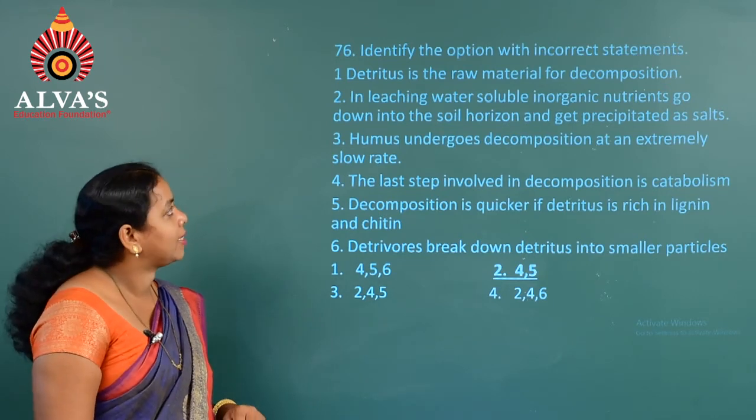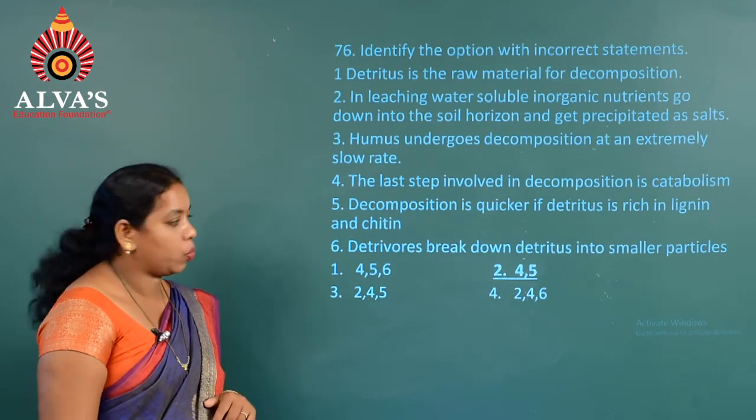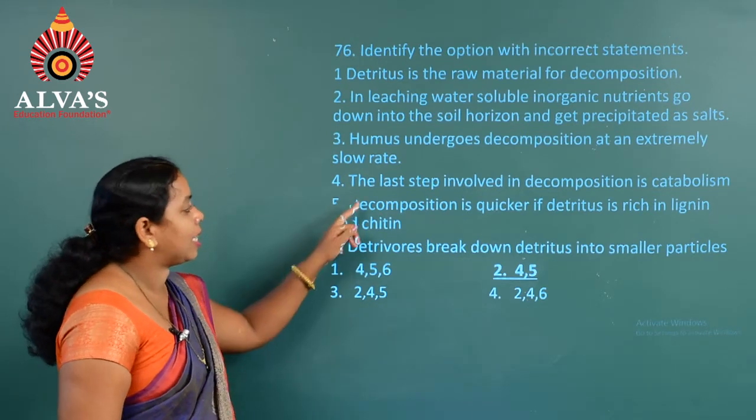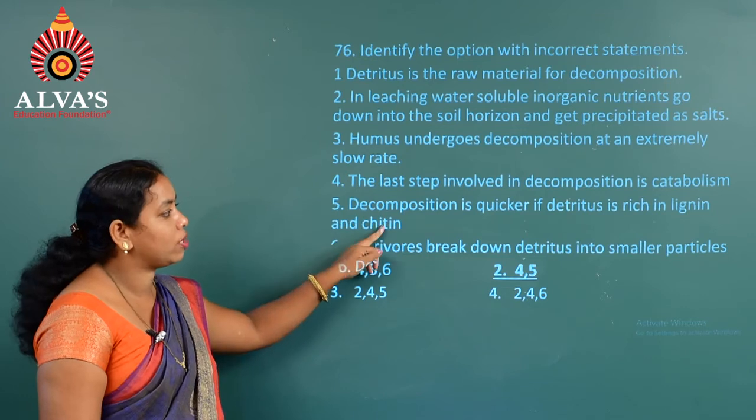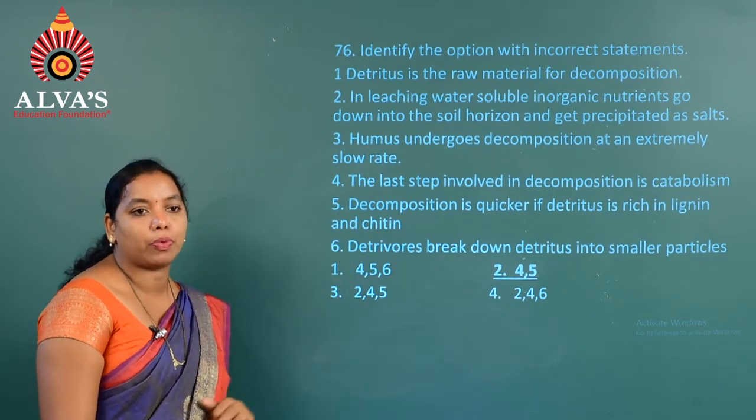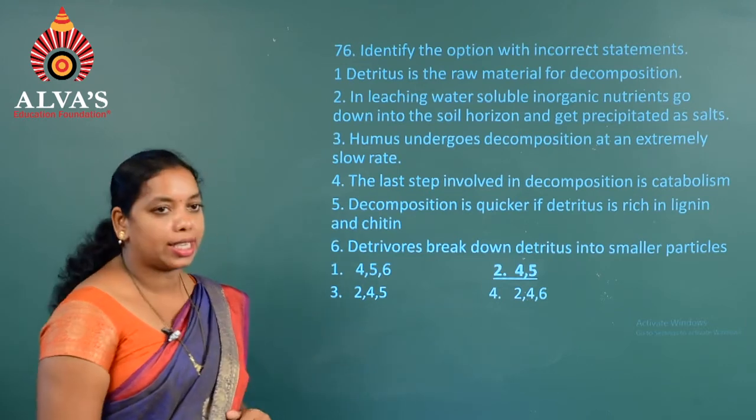Whenever substances like lignin and chitin are present, the decomposition process is slow. And the next, detritivores break down detritus into smaller particles. Yes. So to identify the incorrect ones, the fourth and fifth are incorrect because, as I have already explained, the last step of decomposition is mineralization, and whenever lignin and chitin are present, the decomposition process is very slow. Hence the answer is the second option.